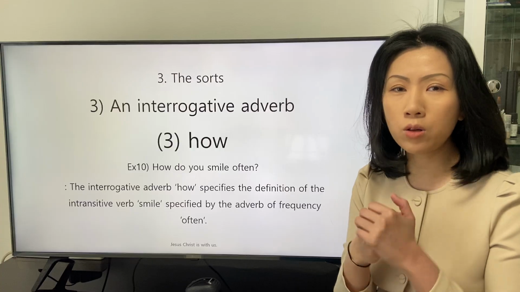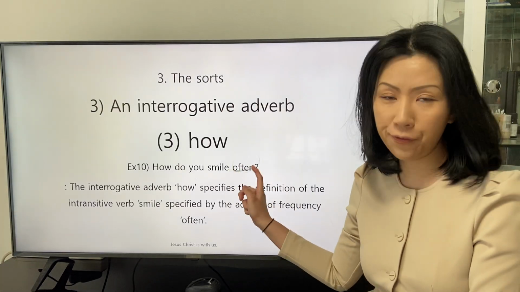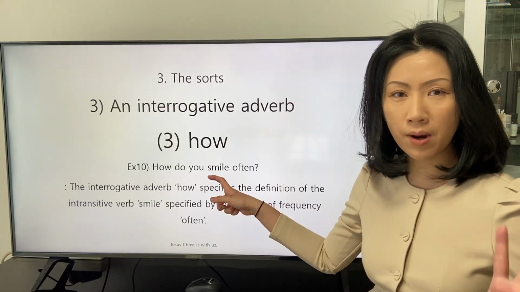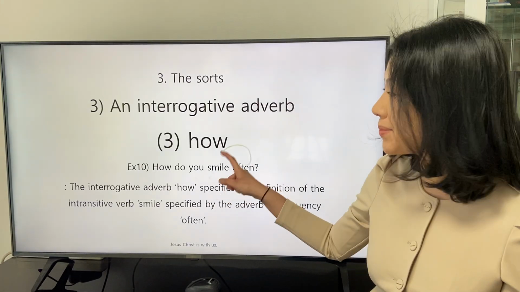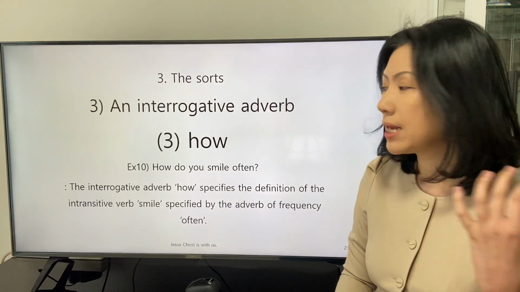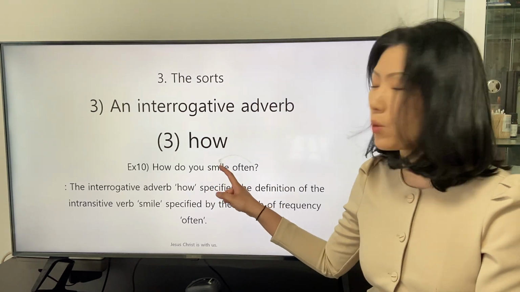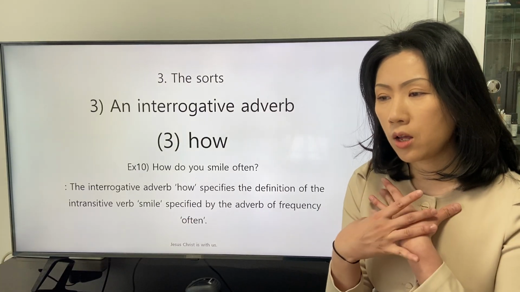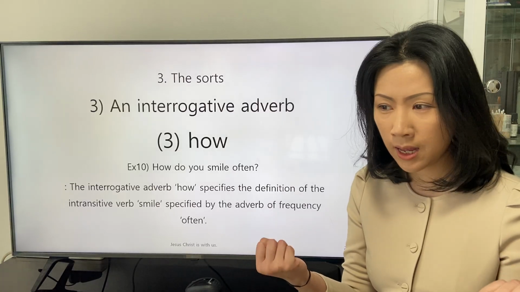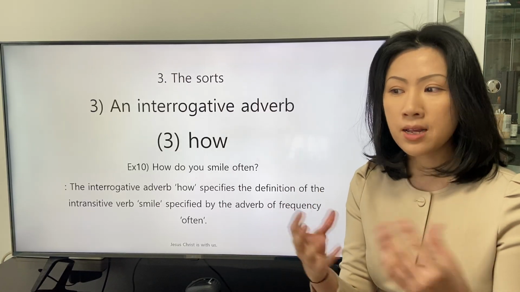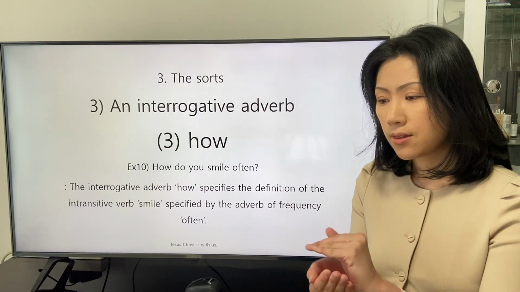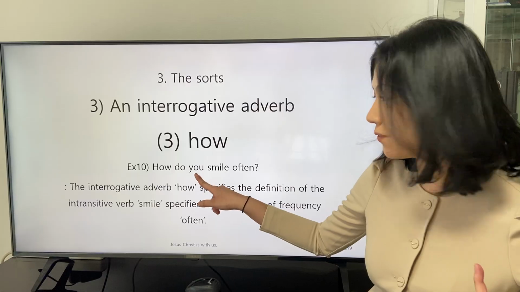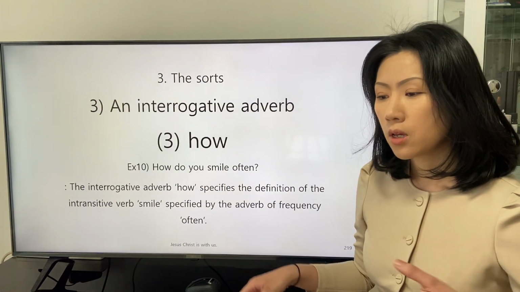And we can also see that the adverb often, which reveals the frequency of the action described by the intransitive verb smile, describes the definition of the intransitive verb smile in the direct way. So we can discern the premise that the speaker sets: that the subject actualized the definition of the intransitive verb smile already.